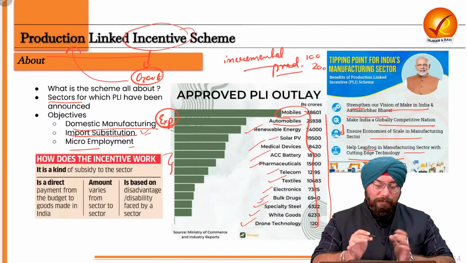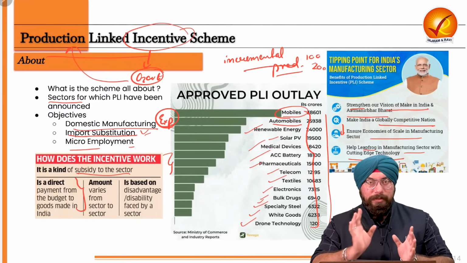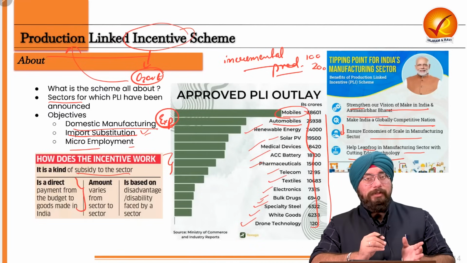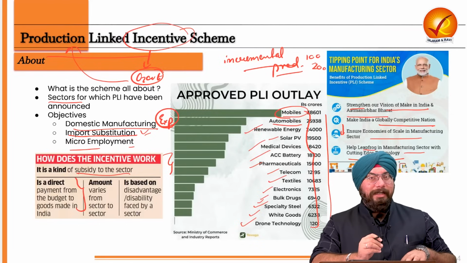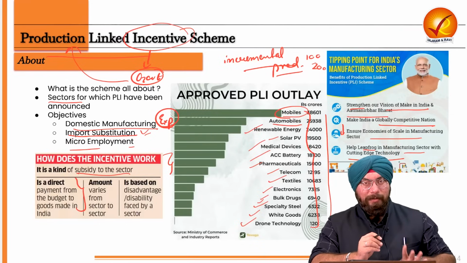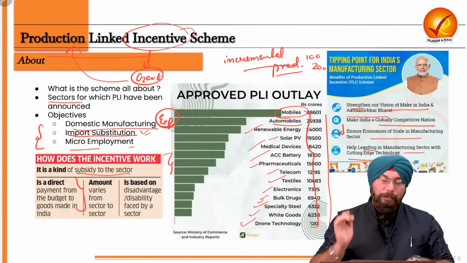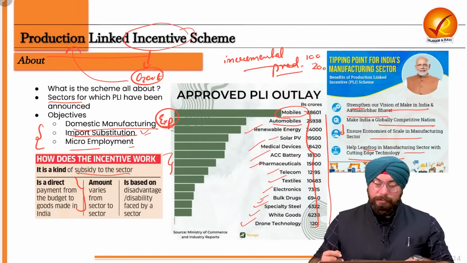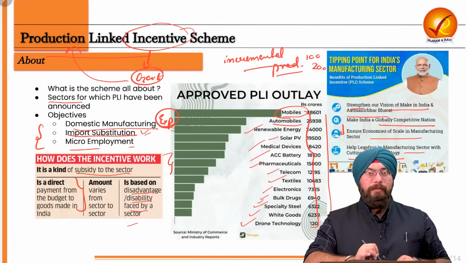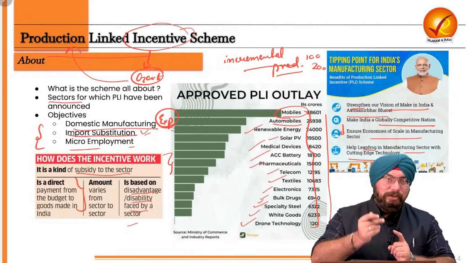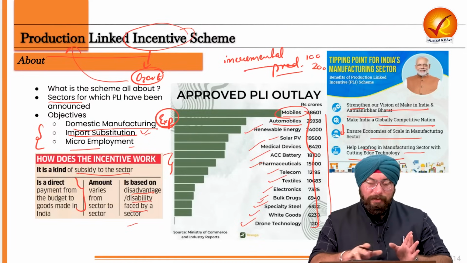Now, how does this incentive work? I've already told you. It is a kind of subsidy for the sector. A direct payment from the budget for the goods made in the country will be made. Of course, we are motivating foreign companies also to set up manufacturing units in our country and get this benefit, because you produce more and more in our country, you get the incentive, and overall, our country is going to benefit. Now, the amount varies from sector to sector, and it is also based on the disadvantage or disability faced by that sector. On the basis of that, the incentive is calculated. I hope this production linked incentive scheme is very clear to all of you.